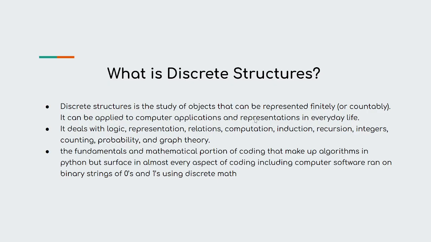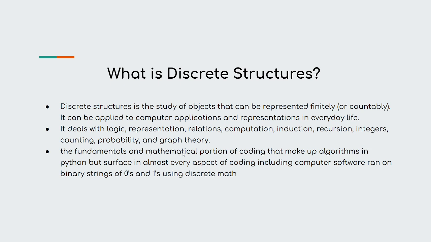What is discrete structures? Discrete structures is a study of objects that can be represented finitely or countably. It can be applied in the computer's application and representation in everyday lives. It deals with logic, representation, relations, computation, induction, recursion, integers, counting, probability, and graph theory.